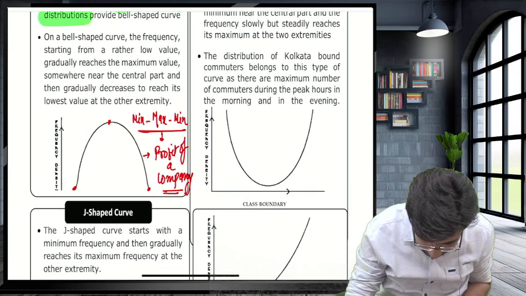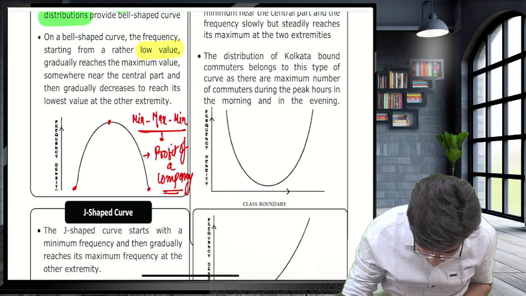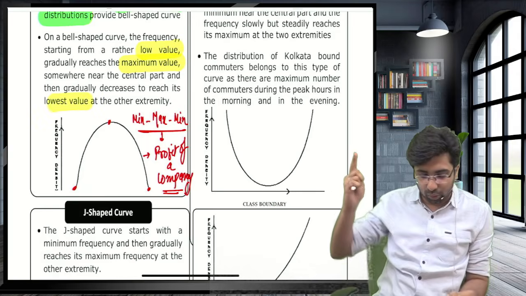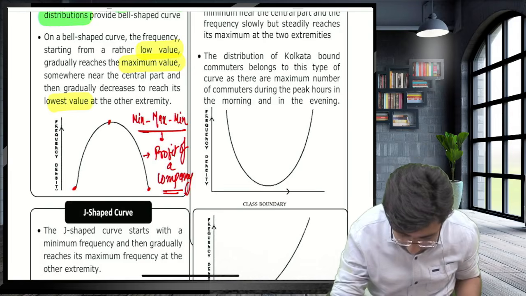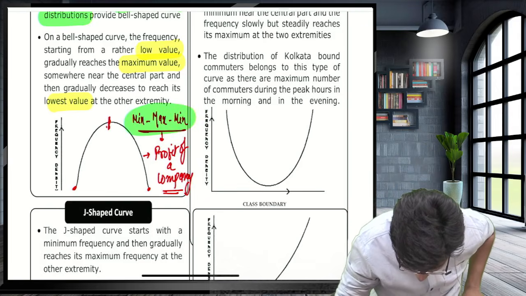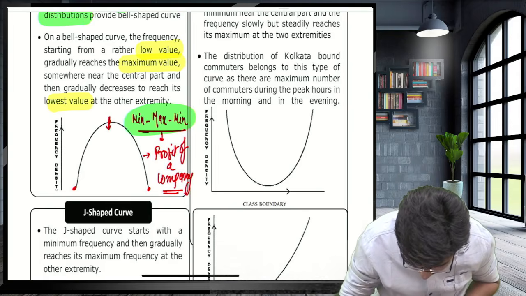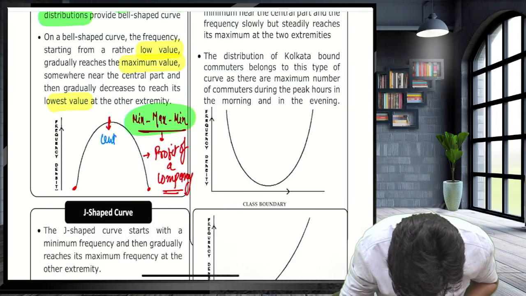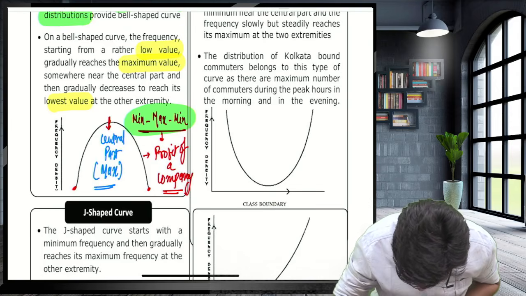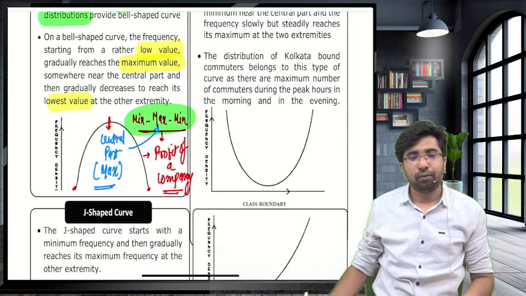The bell-shaped curve starts from a low value, reaches a maximum value, then again the lowest value. The highest value is at the central part.